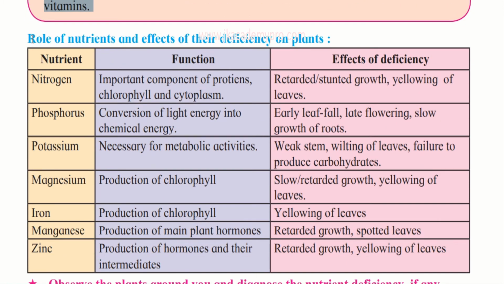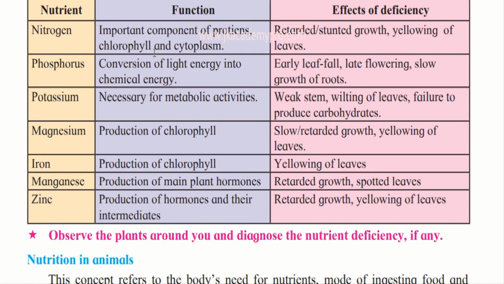Now let's learn about the role of nutrition and the effects of their deficiency on plants. Deficiency means lack of it. If there is deficiency of these nutrients, what will happen? Now nitrogen. Okay, it is an important component of proteins, chlorophyll, and cytoplasm. This is the function of nitrogen. Now, if there is deficiency, what will happen is retarded or stunted growth. That is, the growth will not happen so well.